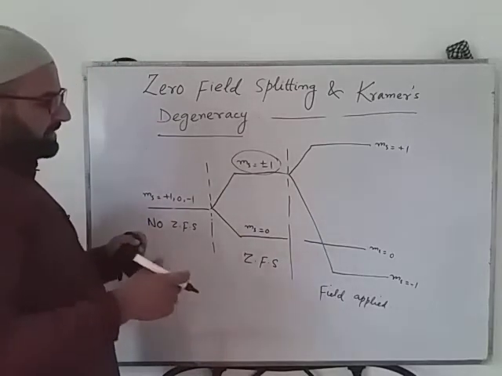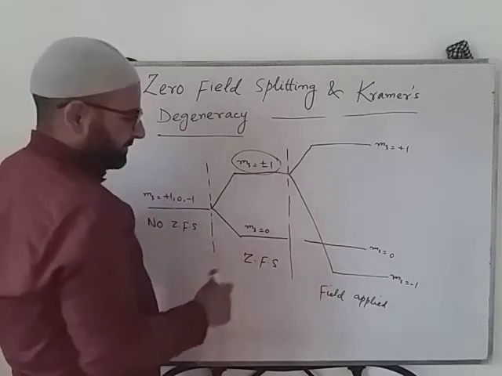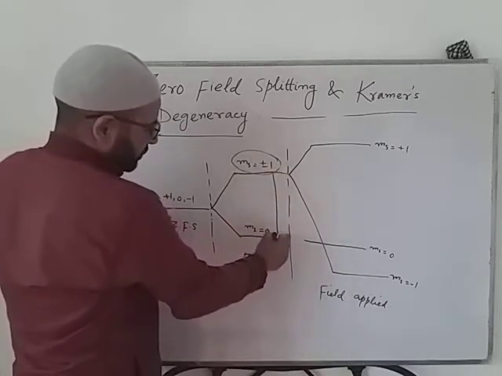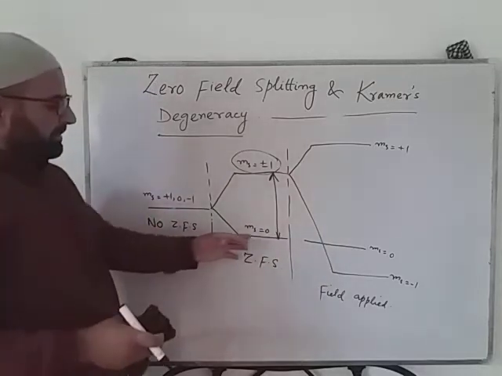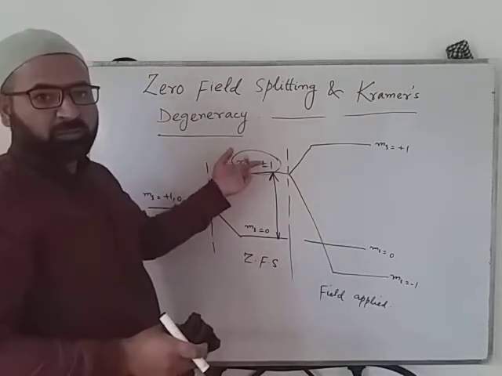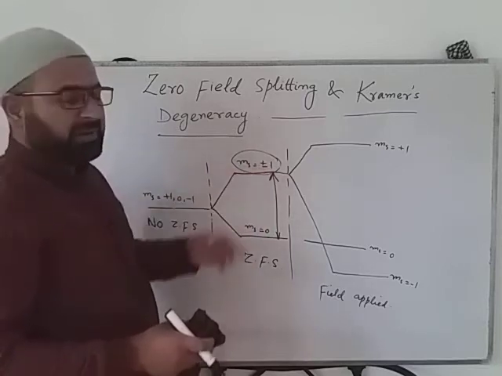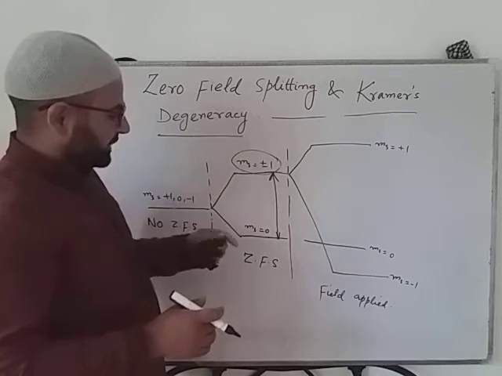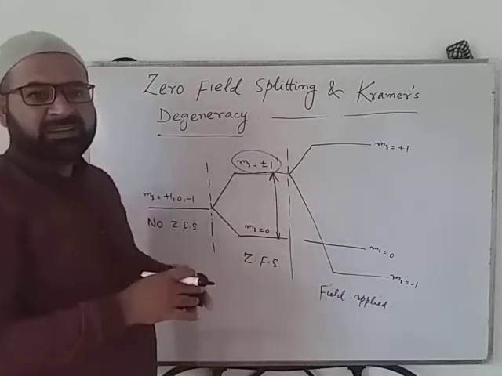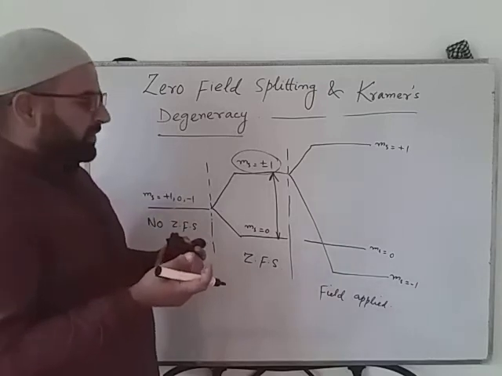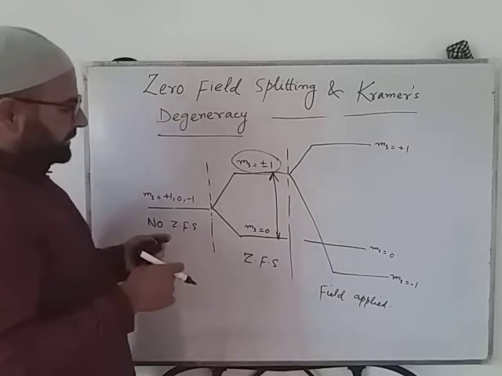If there was no field applied, only one type of transition was possible, from ms equal to 0 to plus 1, or from minus 1 to 0. Since ms plus 1 and ms minus 1 are degenerate, they are of equal energy. So ms 0 to plus 1 or 0 to minus 1 will both be of equal energy and produce a single signal here.